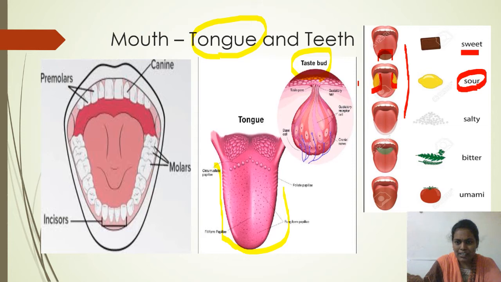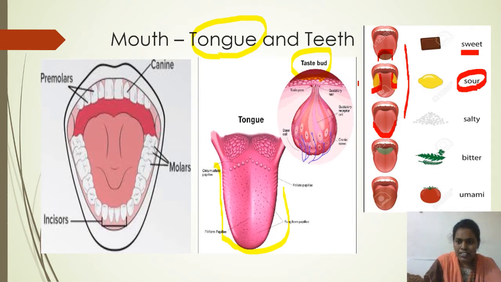And next one, salt. Salt is identified by the edges of the tongue. Salt is also one taste and it is identified by the edges of the tongue.